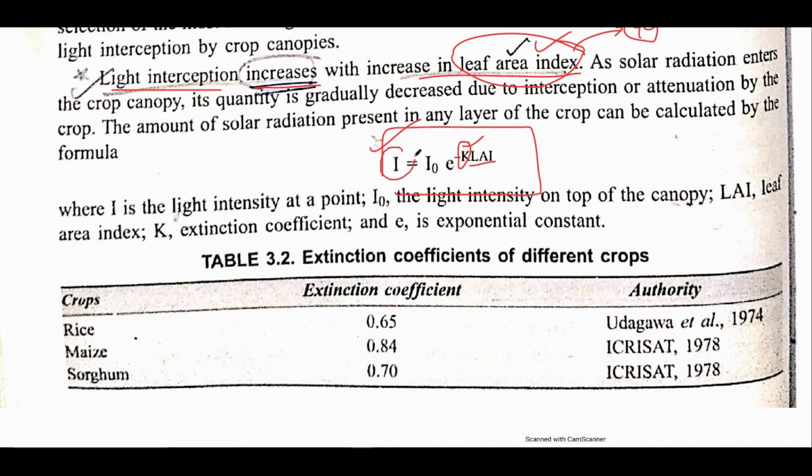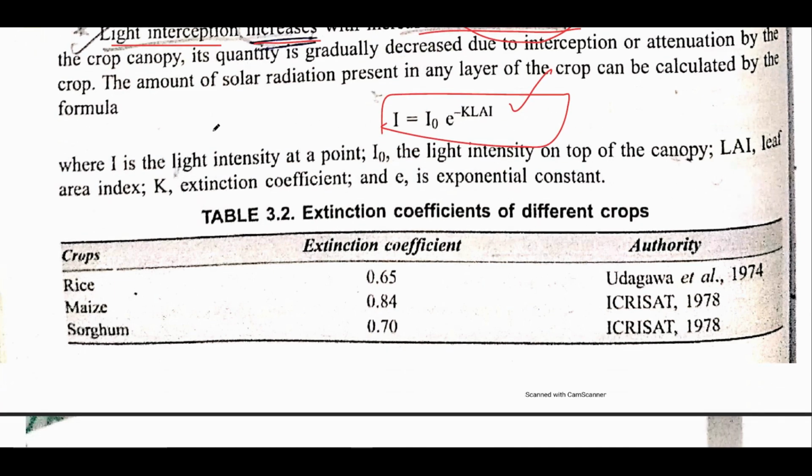I stands for the light intensity at a particular point, and I0 refers to the light intensity on the top of the canopy. Always light at the top of the canopy will be higher compared to light at a particular point. So if you want to determine the light intercepted by a plant at a particular point, it can be calculated using the formula I = I0 e^(-K·LAI). In terms of log, it can also be written as log I = log I0 - K × LAI.